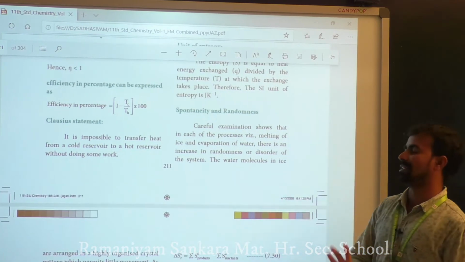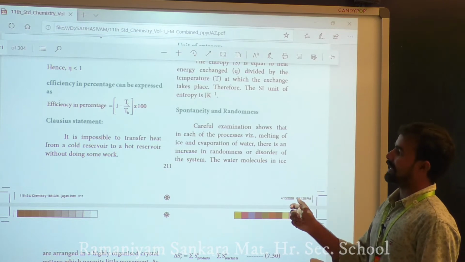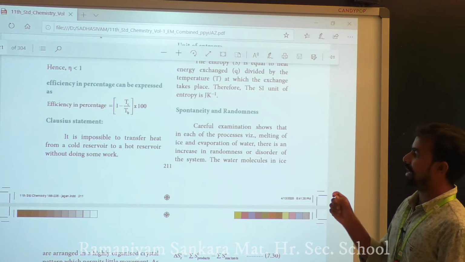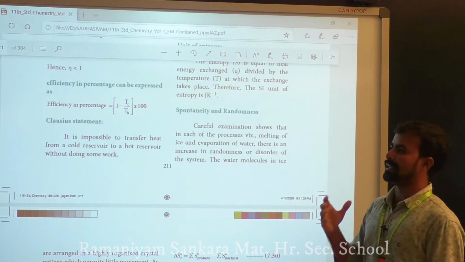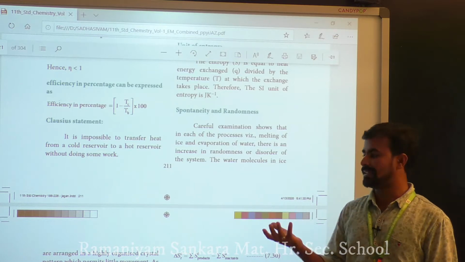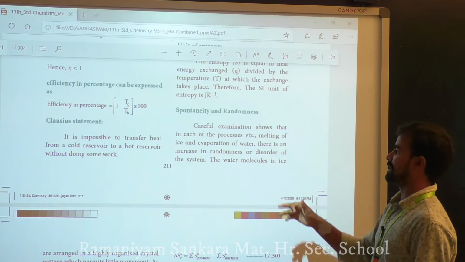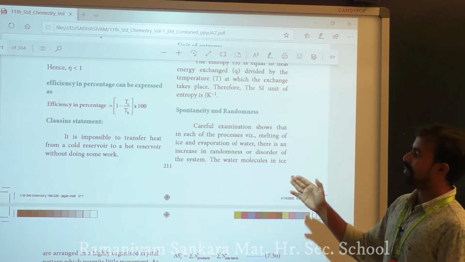Spontaneity and randomness. Careful examination shows that each of the processes, such as the melting of ice and the evaporation of water, is spontaneous. In these processes there is an increase in the randomness or disorder of the system.